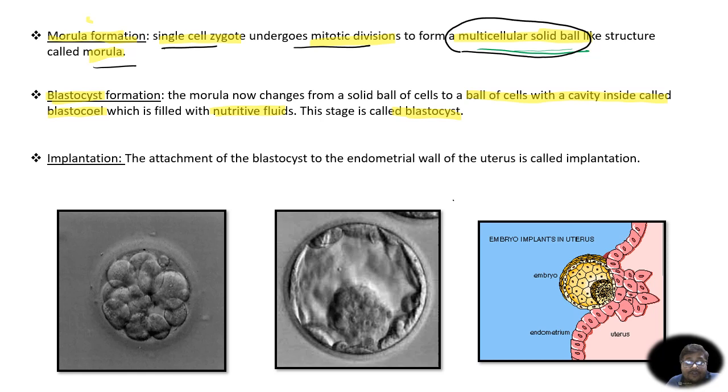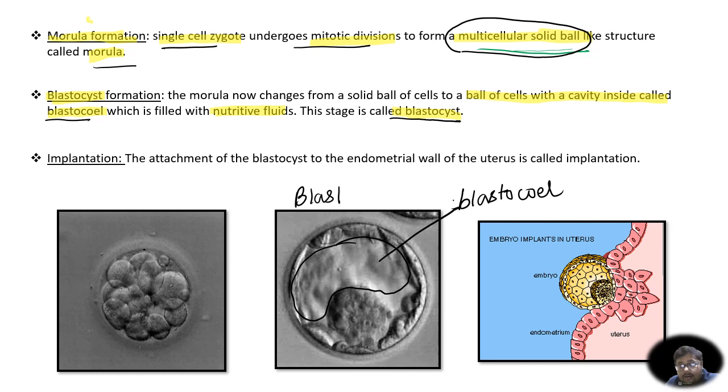So don't get confused between these two words, blastocoel and blastocyst. The cavity is called blastocoel, and the stage is called blastocyst. So you can see that a cavity here has developed. This cavity is called blastocoel and this stage is called blastocyst.